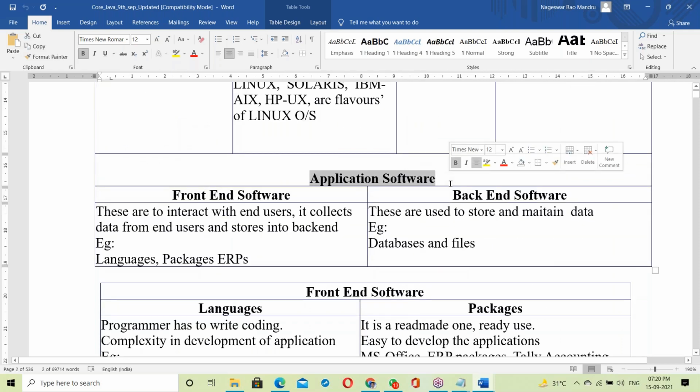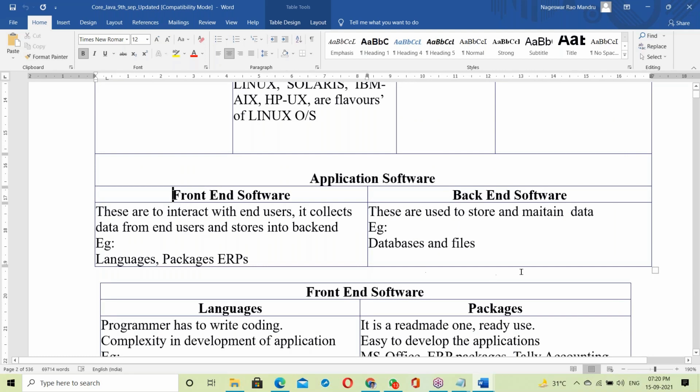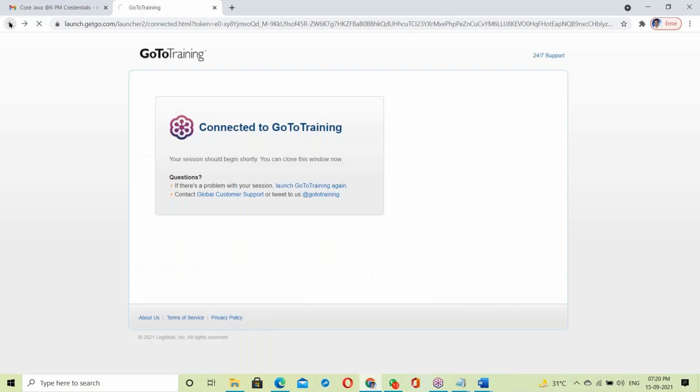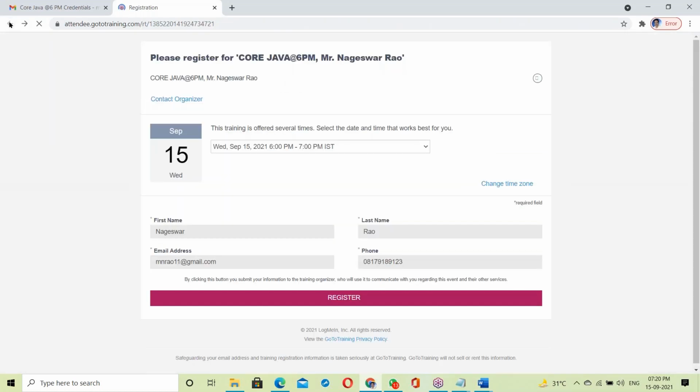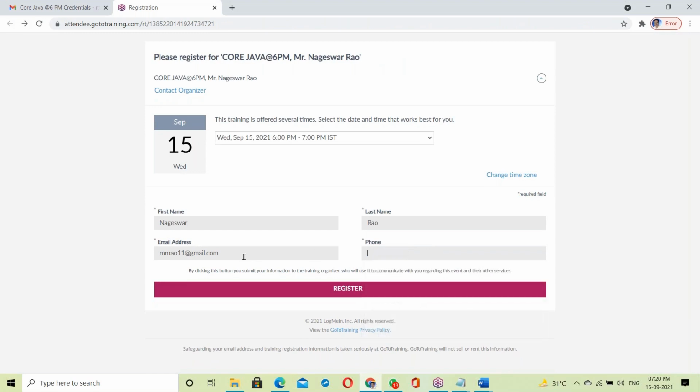Application software is basically two categories: front end and back end. So what is front end and what is back end? For example, here, this is a front end. This is a registration form. See, this form is taking your data. Fill this form, register. So this is interacting with you, taking the data from you. This is called a front end.